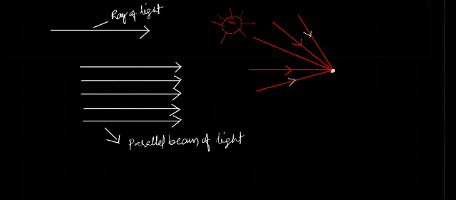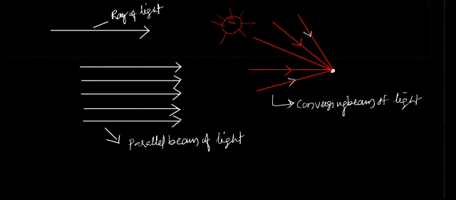Such type of light rays is called a convergent or converging beam of light. All of you understand? So this is called what? Converging beam of light. When all light rays are meeting at one point, traveling from different places in different directions and meeting at one point, such type of light rays are called a converging beam of light.